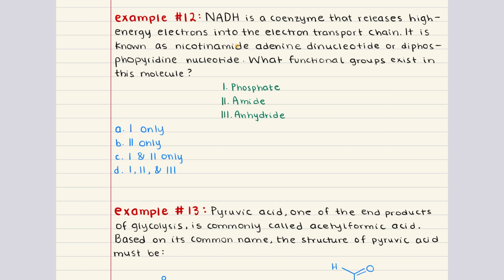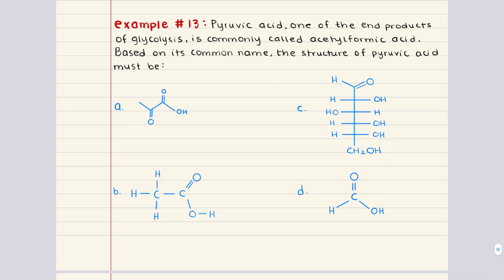The suffix amide in nicotinamide indicates that this compound contains an amide functional group. In addition, the prefix diphospho indicates that there are 2 phosphate groups as well. And so the correct answer here is going to be C. NADH has a phosphate functional group and an amide functional group. Beautiful. Let's move on to problem 13.